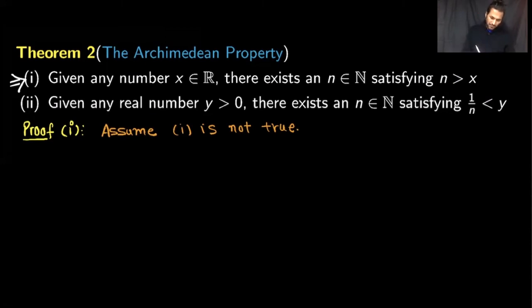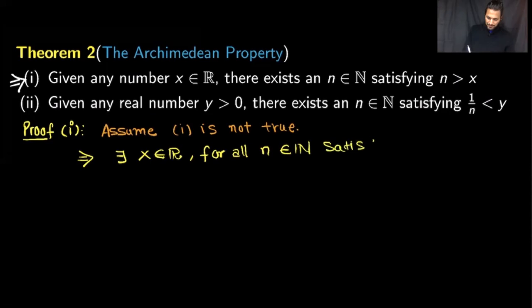So the negation of 1 is basically: there exists a real number x belonging to R such that for all n belonging to the set of natural numbers, they satisfy this property: n is less than or equal to that real number x. So this is the negation of our statement number 1.